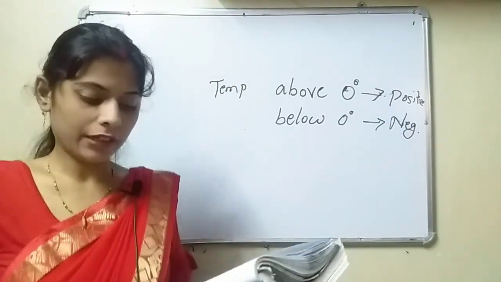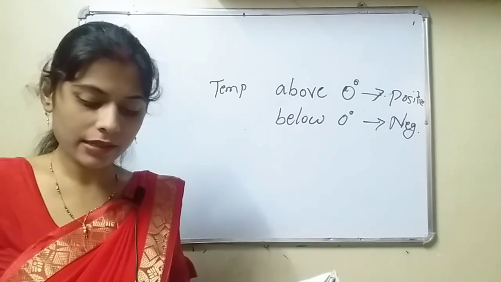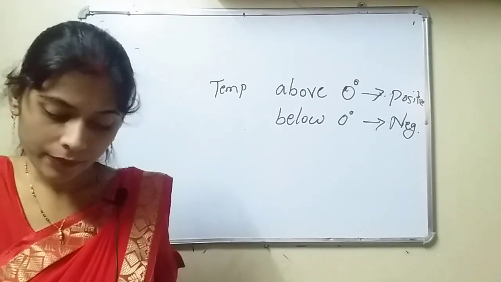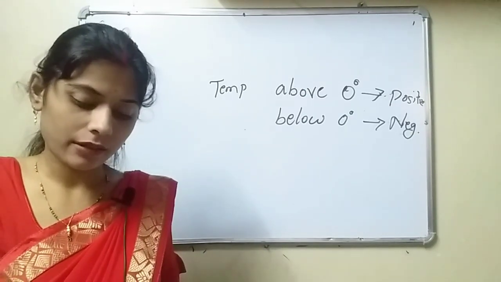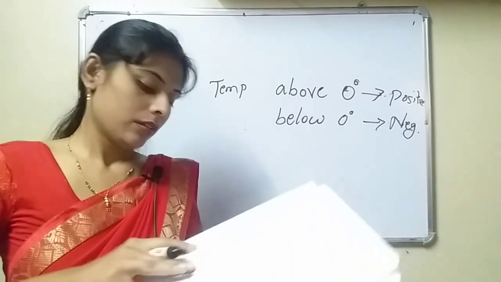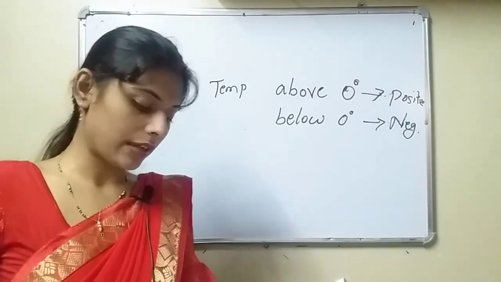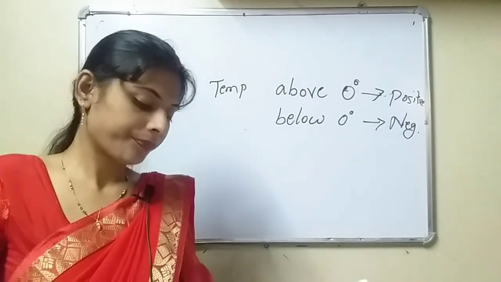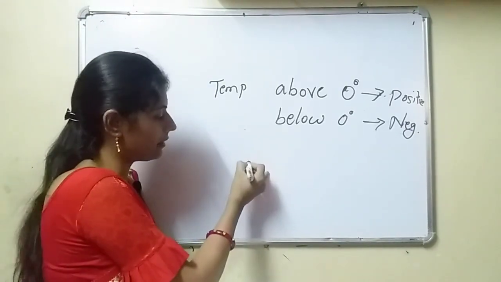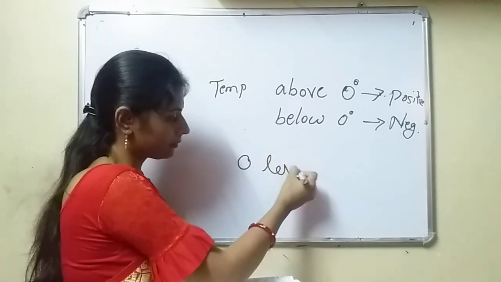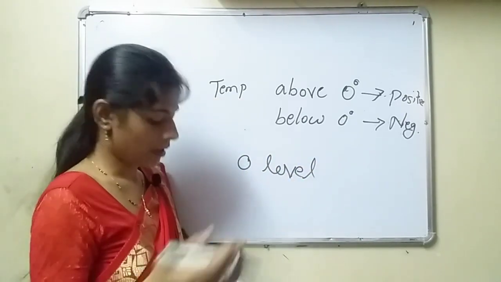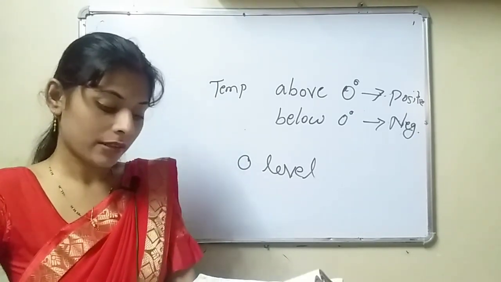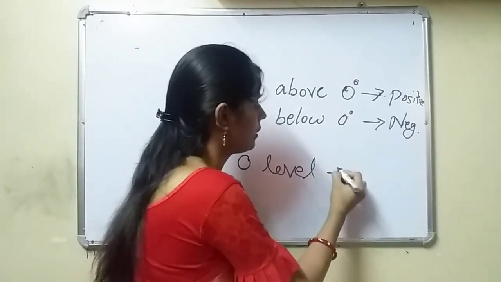Now see, second point, in height, if the mean sea level is considered as the 0 level, and if the above mean sea level is positive height, then depth is negative height. See what they are trying to say. If the sea level is at 0 level, then below it will become negative.